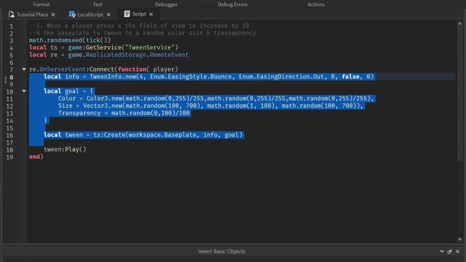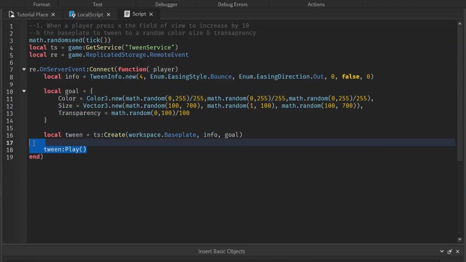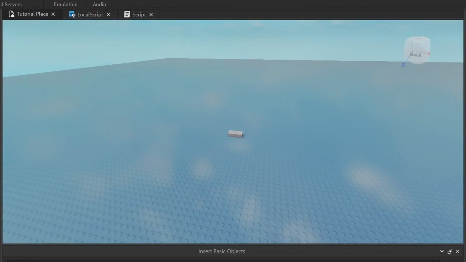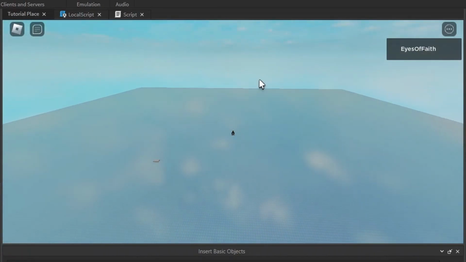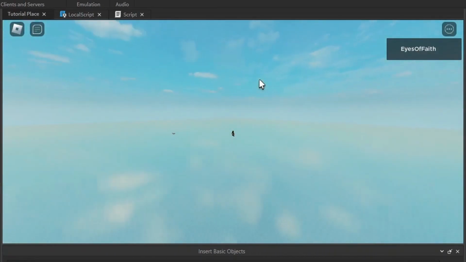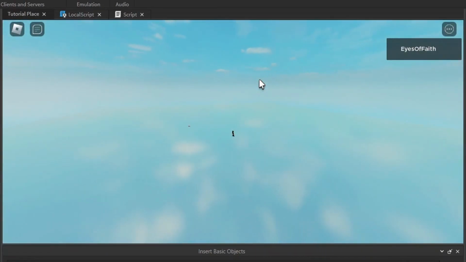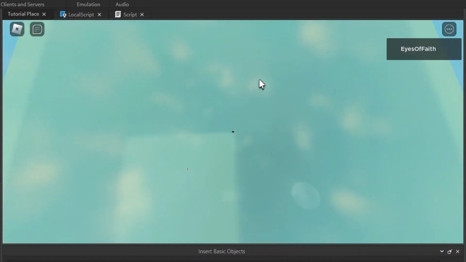All this will happen instantly. It'll go right down to the tween and play it. So let's see if this works. So I press X, the field of view changed, and so did the base plate. And I press X again and it changes again. And the field of view changes. It looks like I'm zooming out, but I'm not.